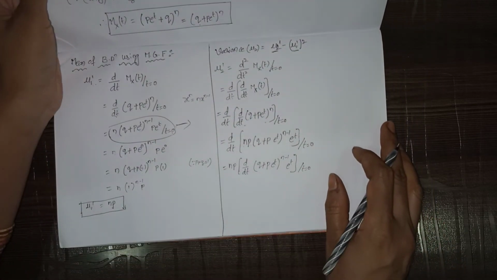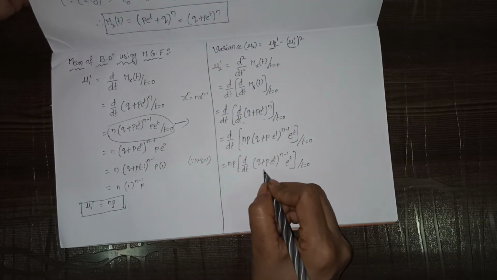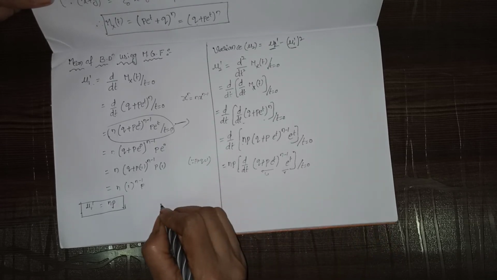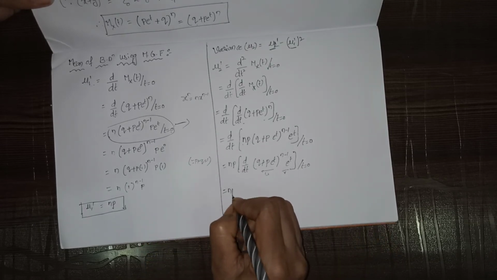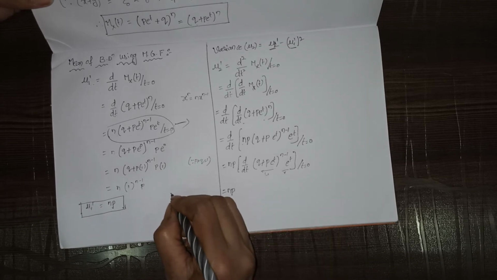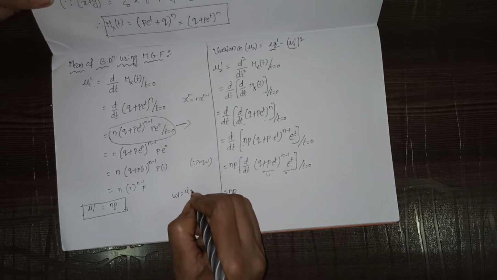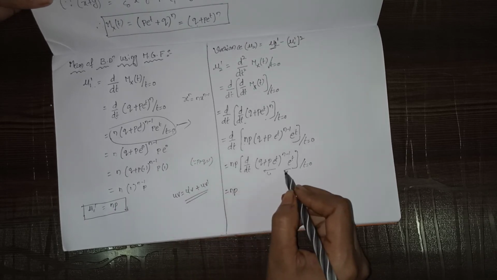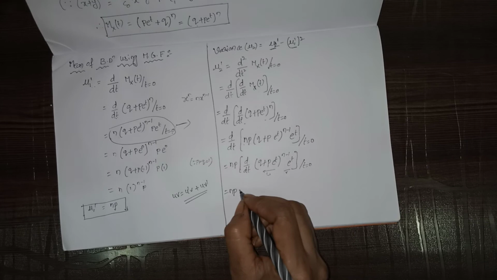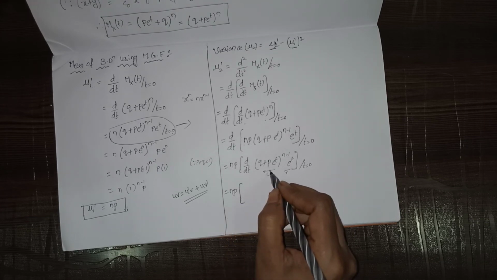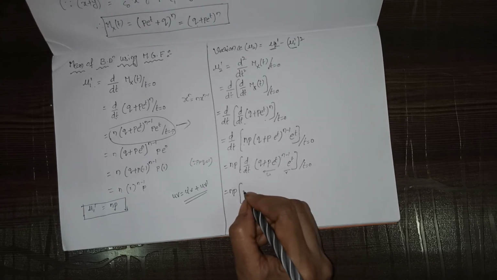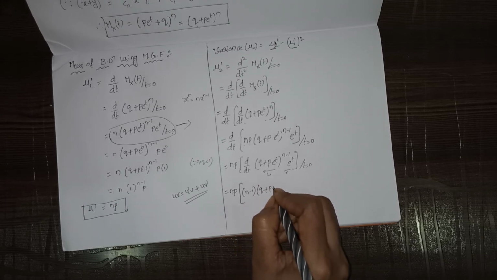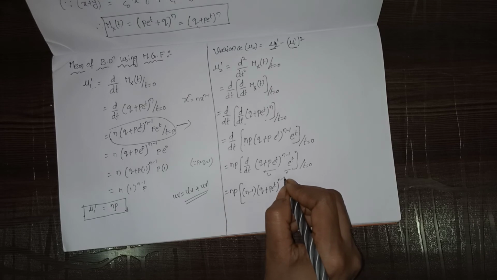Now this is in the form of uv, so we do uv differentiation: uv equals u dash v plus u v dash. First we do u dash. It is in the form of x power n, so n minus 1 into (q plus p e power t) whole power n minus 2.